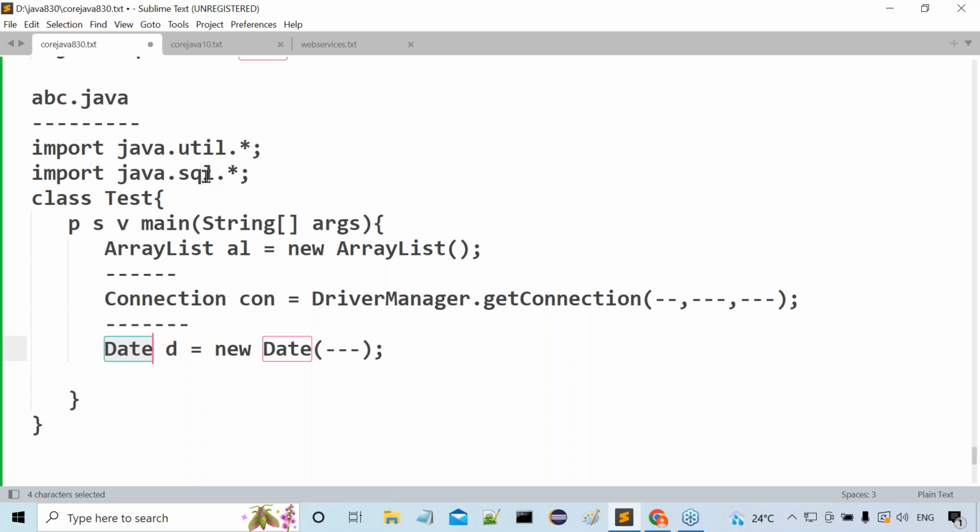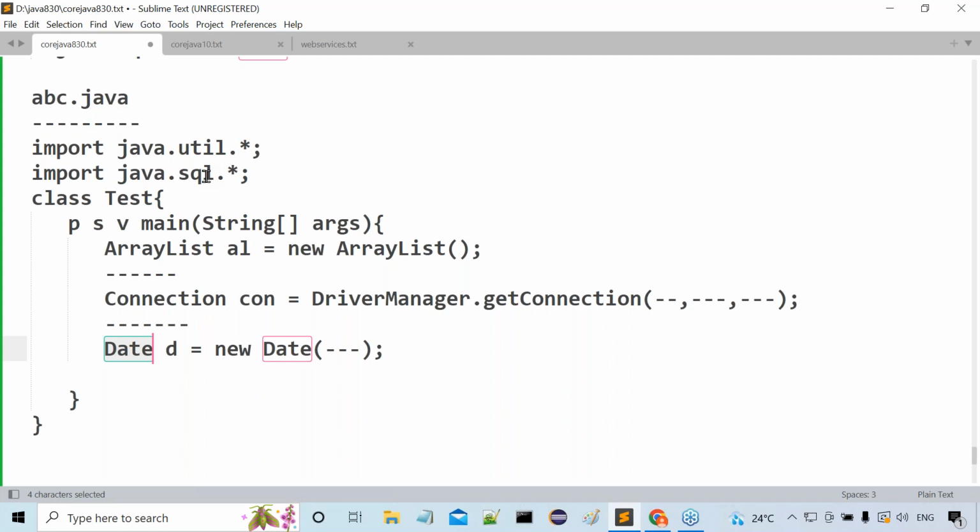From which package is the Date class coming? It's a confusion to the compiler, so immediately the compiler will give an error. What is that error message? You have written the Date class here, but a Date class is available in both the java.util package and the java.sql package. I'm confused about which package this Date class is from. Can you please give a clear reference to the Date class? Give clarity on which package you want to use it from. You are giving this code, but it is confusing code.